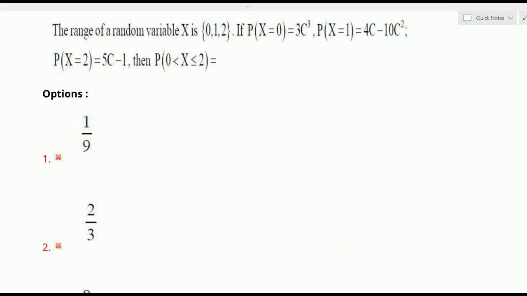The range of random variable x is the set of 0, 1, 2 and the corresponding probabilities: for x is 0, 3c cube; for x is equal to 1, 4c minus 10c square; for x is equal to 2, 5c minus 1. This is an IPE question. Then what is being asked? P of 0 less than x less than or equal to 2, that is, x lies between 0 and 2 including 2. To lie between 0 and 2, it must be 1 or 2, and since 2 is included, we need P of 1 plus P of 2.